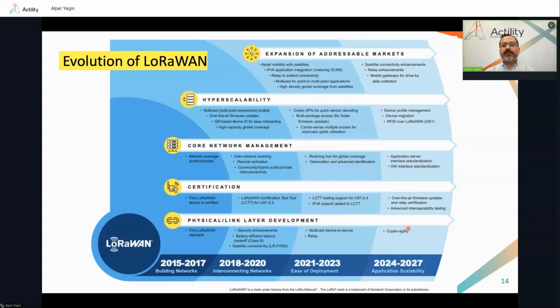And finally, on the link layer spec, we are bringing in crypto agility in order to support an ever-evolving set of crypto suites. So right now we support only AES 128, but moving forward, we'll be able to support AES 256 and any other crypto suite that comes afterwards. As you see, over time, we have expanded our architecture in multiple dimensions, and we keep evolving.